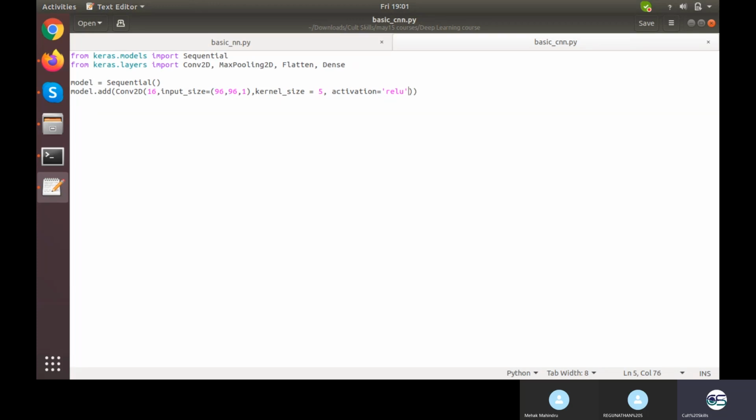What else can I give? Strides. Strides would be, suppose, 1 by 1, which is the default as well, but we can also customize it. So I have just placed it right here. I'm closing two brackets, one for Conv2D, one for Dense. Syntax is good. Then next, model.add. Which layer? I need to add this MaxPooling2D. Into this MaxPooling2D, what do I need to add? Pool size.